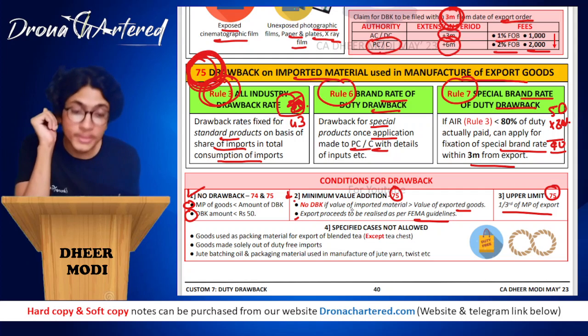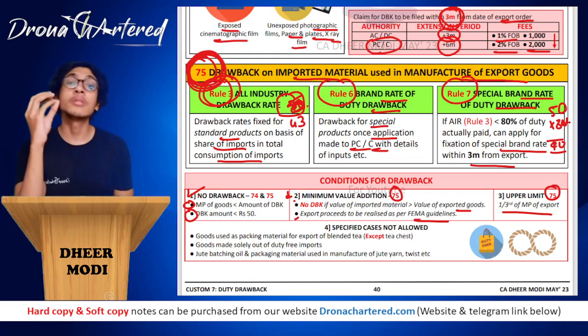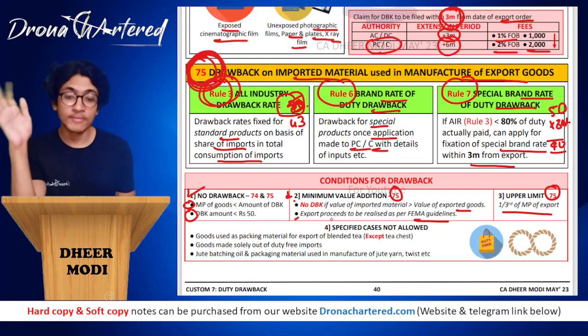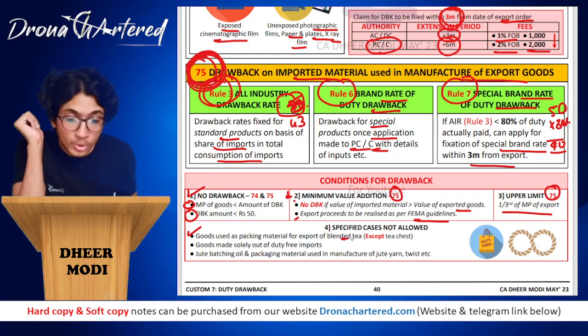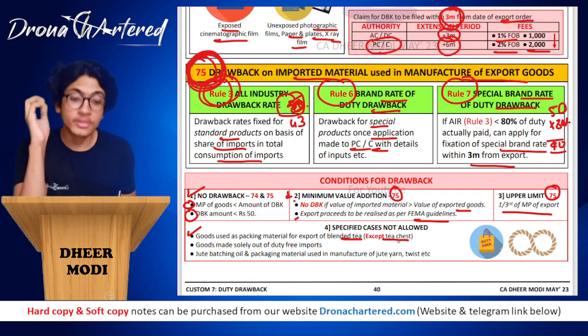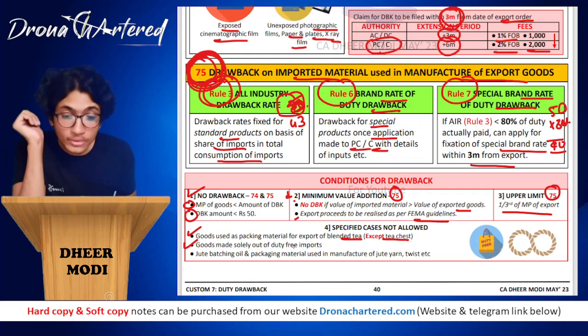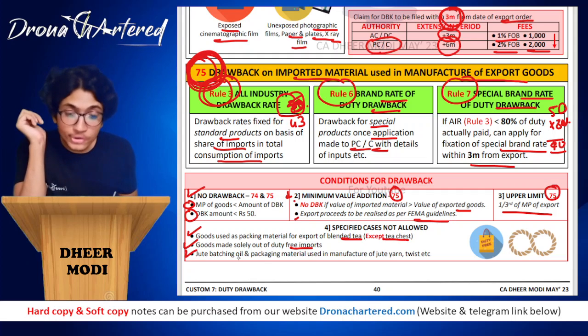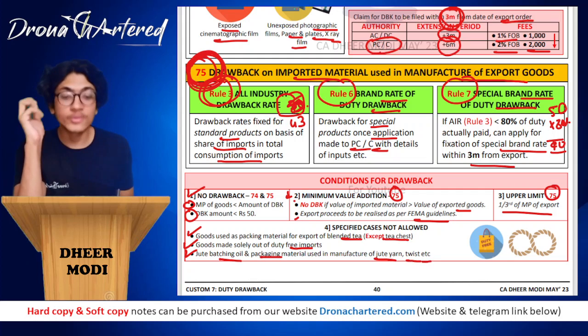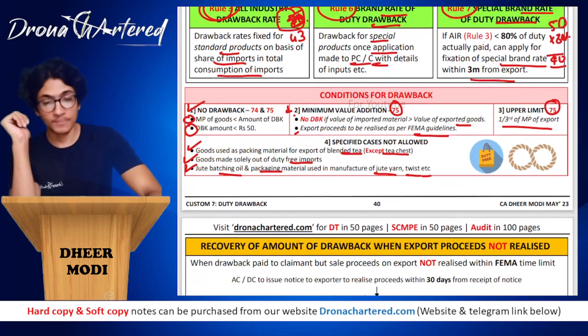And last is your specified cases not allowed. That is, in certain specified cases drawback will not be given. Goods used as packaging material for export of blended tea, except your teachers. That means for teachers it will be given. Goods made solely out of duty-free imports, of course, you will not be given. Next is jute batching oil, packaging material used in manufacturing of jute yarn, twist, etc. No duty drawback will be given in such a case.